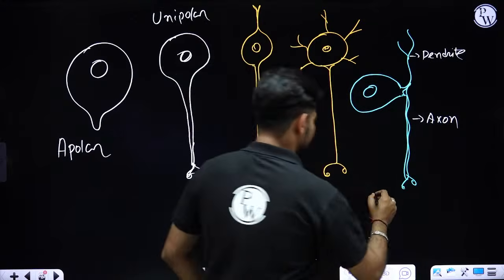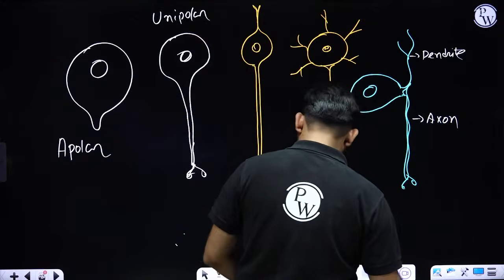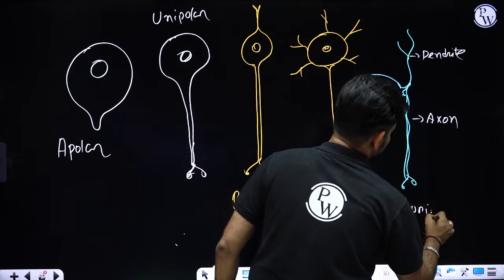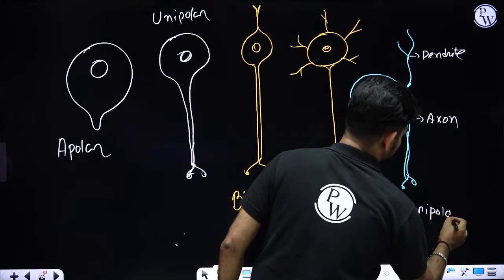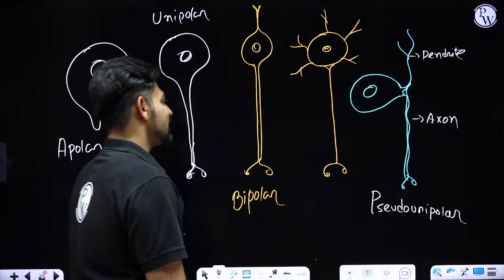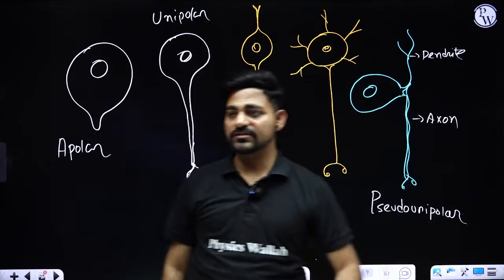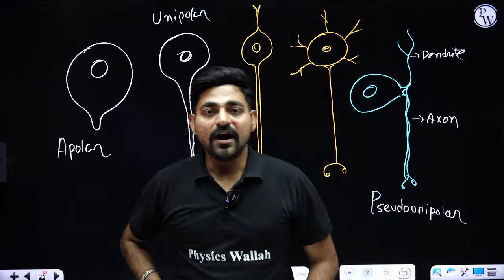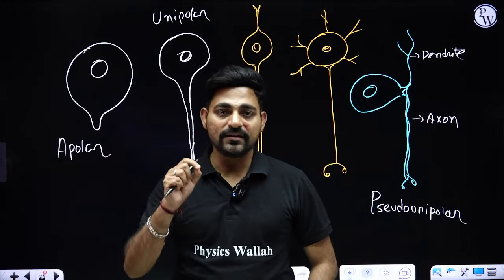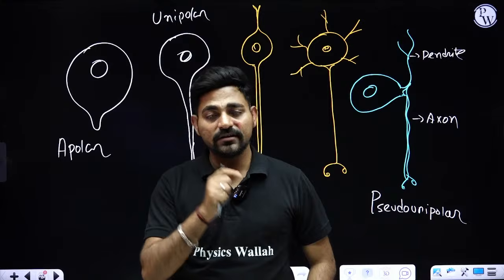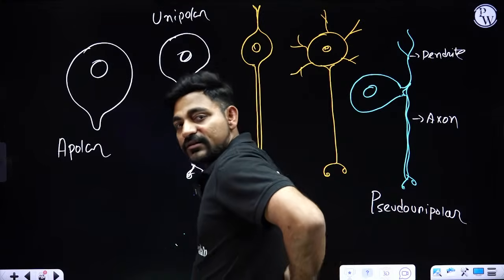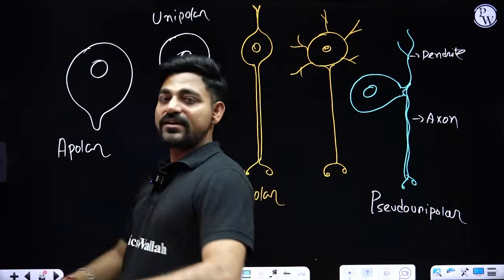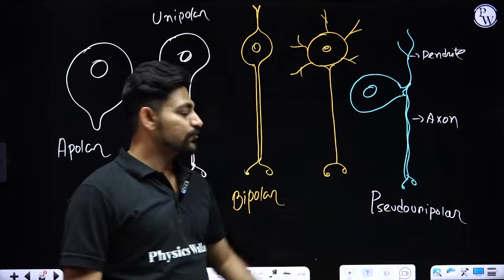So that's why we name this as pseudo unipolar neuron. Now, is there any existence of this kind of pseudo unipolar neuron inside our body? Yes, certainly. The dorsal arm of our spinal nerve, listen carefully, the dorsal arm, this is the dorsal side. Some dorsal sensory arm of our spinal nerve, they are actually pseudo unipolar type.